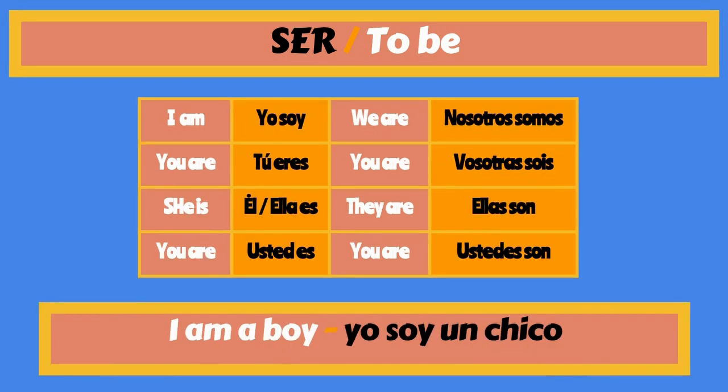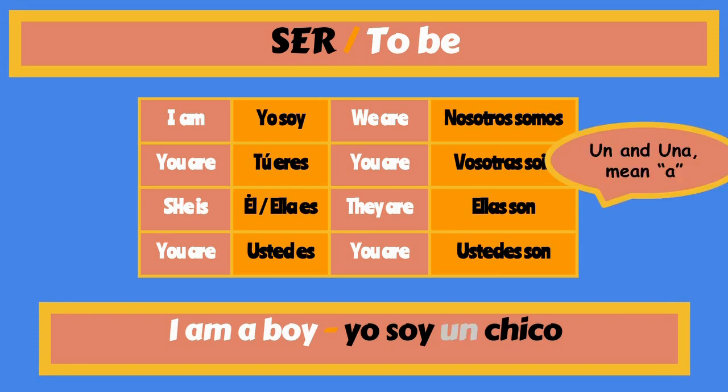Are you ready for some practice? Now let's practice. If I wanted to say I am a boy, I would say yo soy un chico. You have to realize that the un and una means a. Chico is masculine.